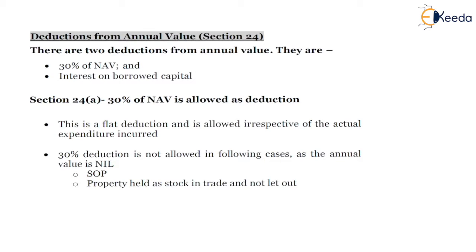On the screen, there are two deductions available. First is 30% of net annual value and second is interest on the borrowed capital. First, section 24A, 30% of net annual value is allowed as deduction. This is a flat deduction and is allowed irrespective of the actual expenditure incurred. Second, 30% deduction is not allowed in the following cases as the annual value is nil. First is SOP property and second is property held as stock in trade and not let out.